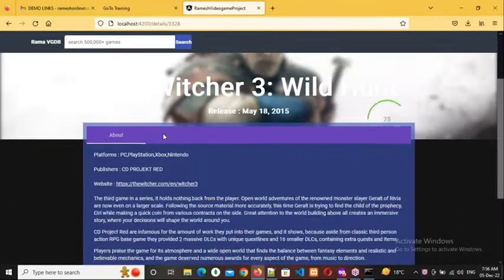See, there is no trailers tab here. Why? Because there are no trailers. Whenever there is a trailer, only then will the tab display here. Whenever there are screenshots, only then will the screenshots tab display here. That much professionally we are writing. And this title, and when it is released, is common. This is 92%.